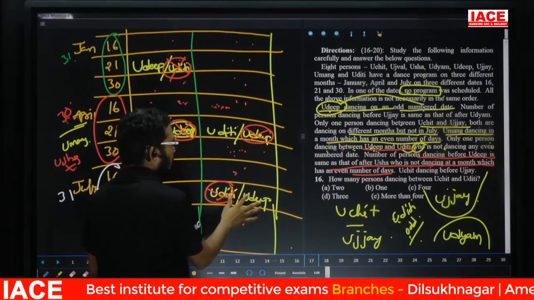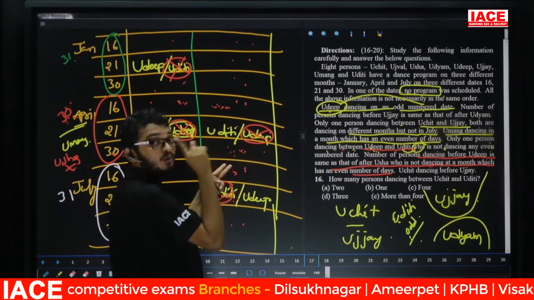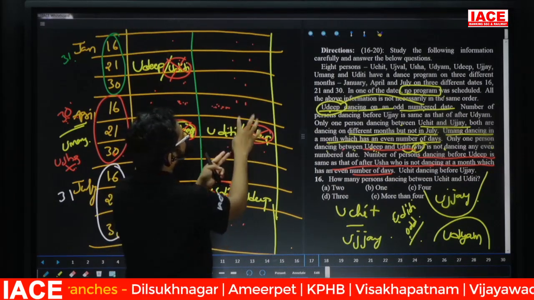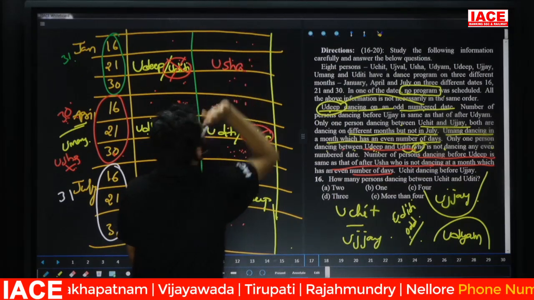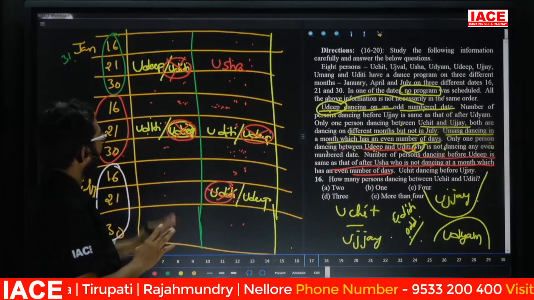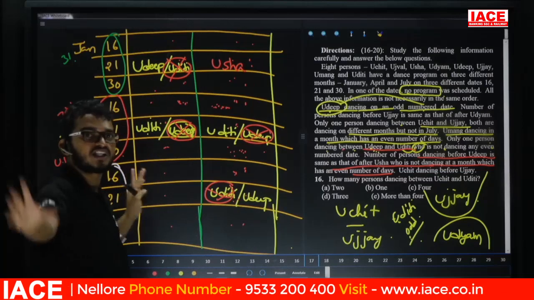Now 1, 2. Out of these two only one day is program. Then 3, 4, 5, 6. This one is what? Usha. Yes, this is the given possibility. If you are able to take this possibility, now arrangement will complete.